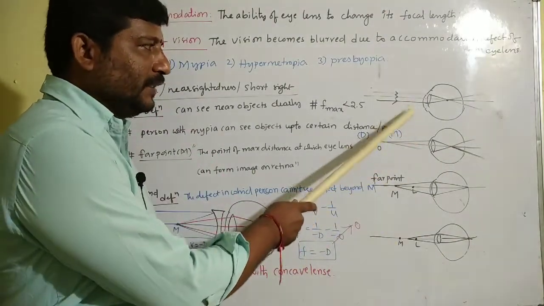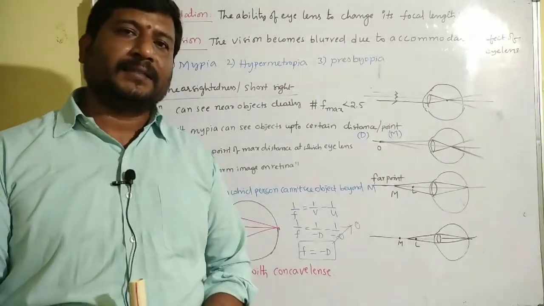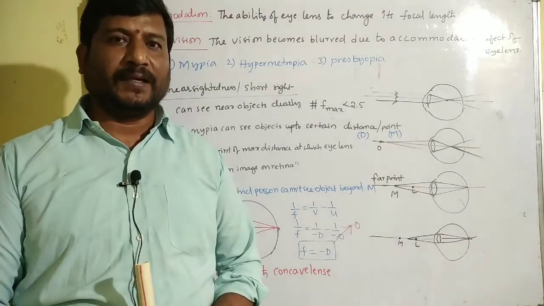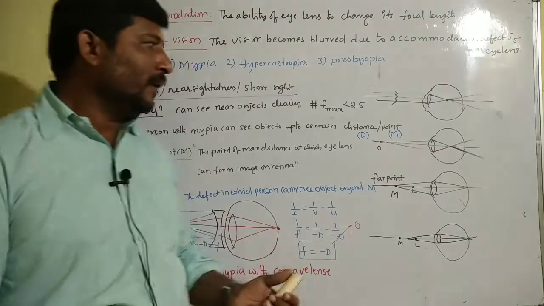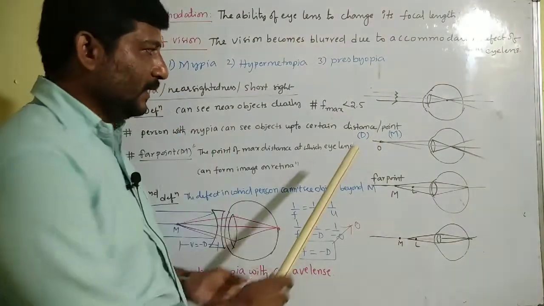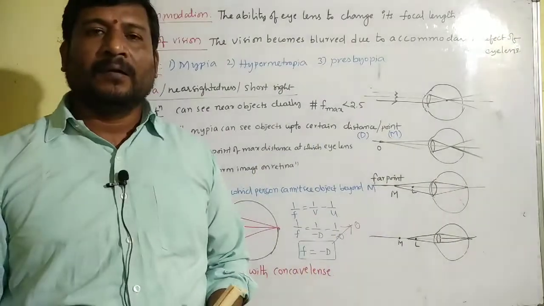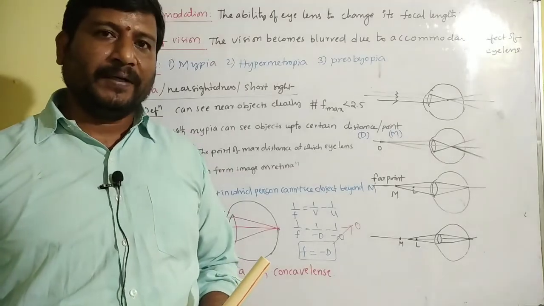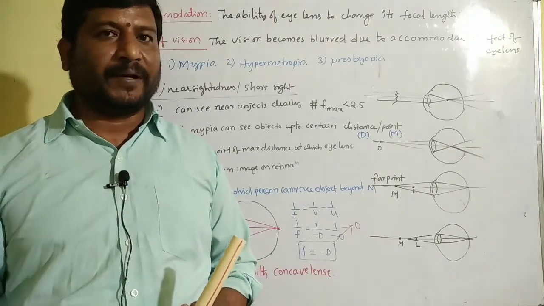It can be understood by these two diagrams. A healthy person can see objects at all distances more than 25 centimeter, but the person suffering with myopia can see the objects up to a certain distance, say D, or up to a certain point, say M, and this extreme point is called far point, denoted by M. Let us define what is far point.